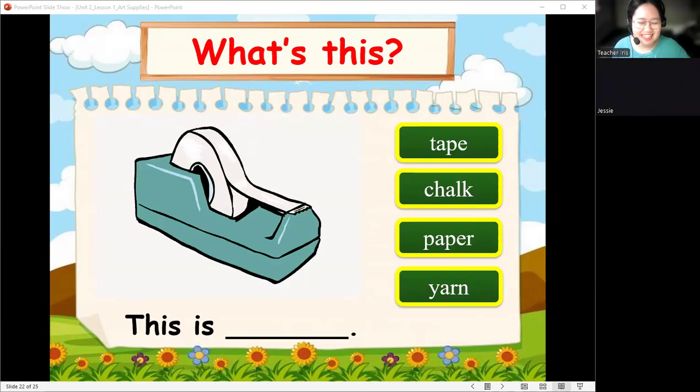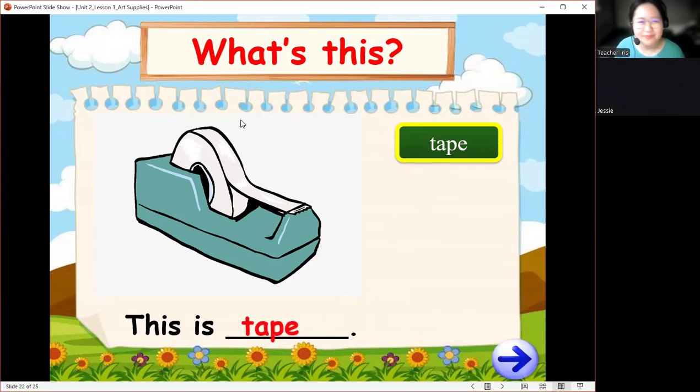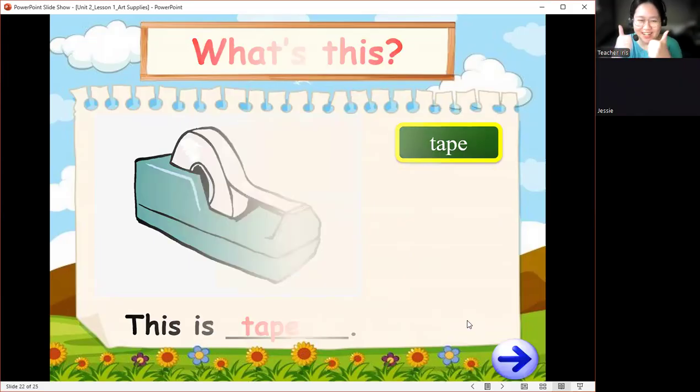Tape. Tape. Okay, very good. Can you say it 3 times? Tape, tape, tape. Okay, very good. Tape, okay, not tip. Tape. This is tape.